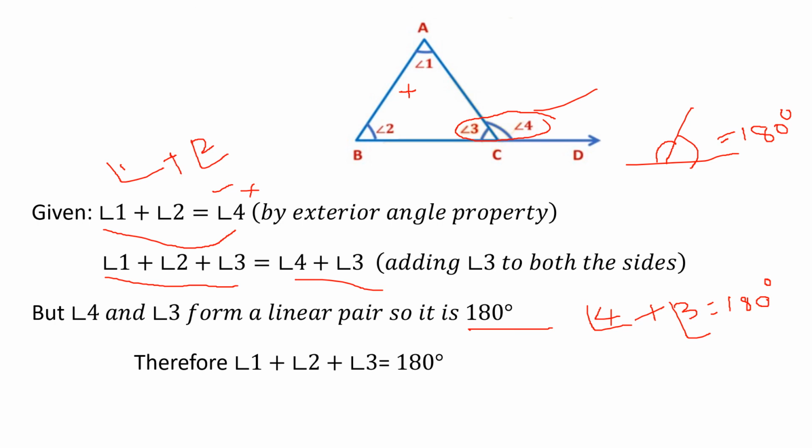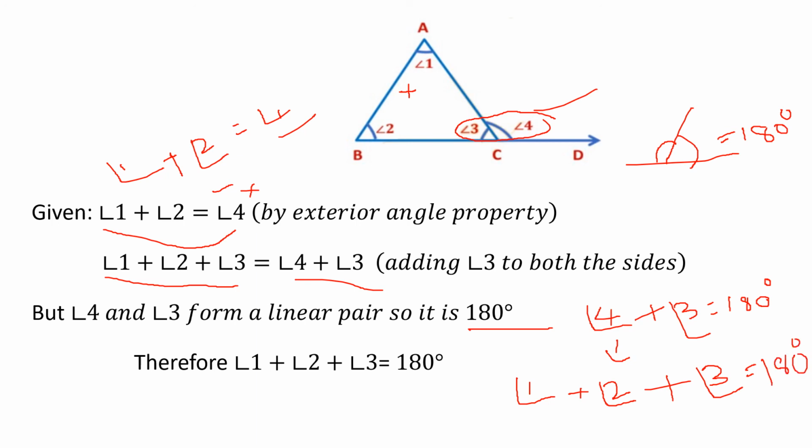So in the place of this 4, you can write angle 1 plus angle 2, then write the angle 3. Angle 3 is equal to 180 degrees.